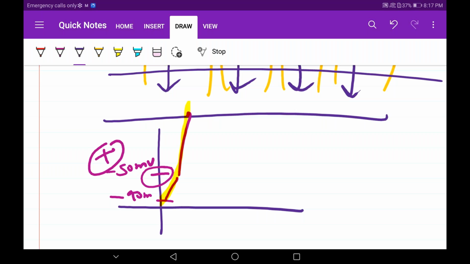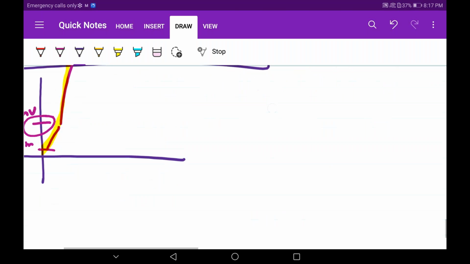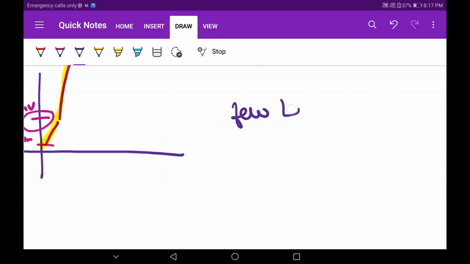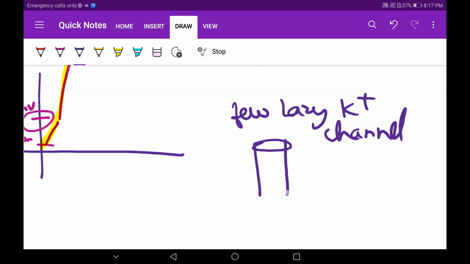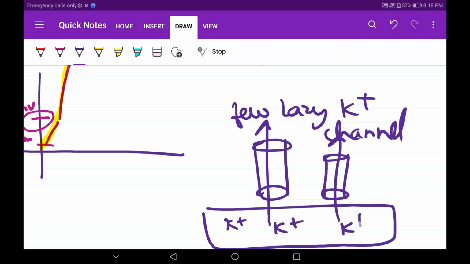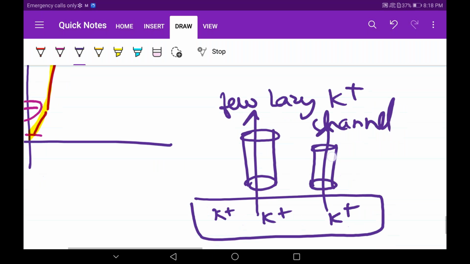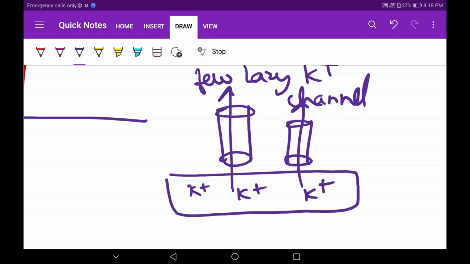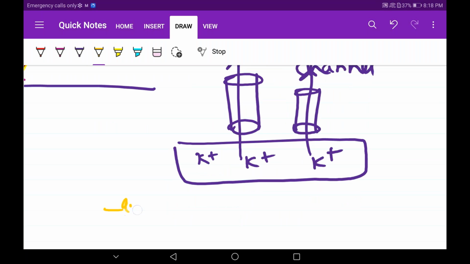Now there's a trick. Few lazy potassium channels are opening. Very few potassium channels are opening. Potassium effluxes out of the cell, because potassium is more inside the cell than outside. So few potassium channels open slowly. Already you know minus 90 goes to minus 50. From minus 50 it just went to plus 20.